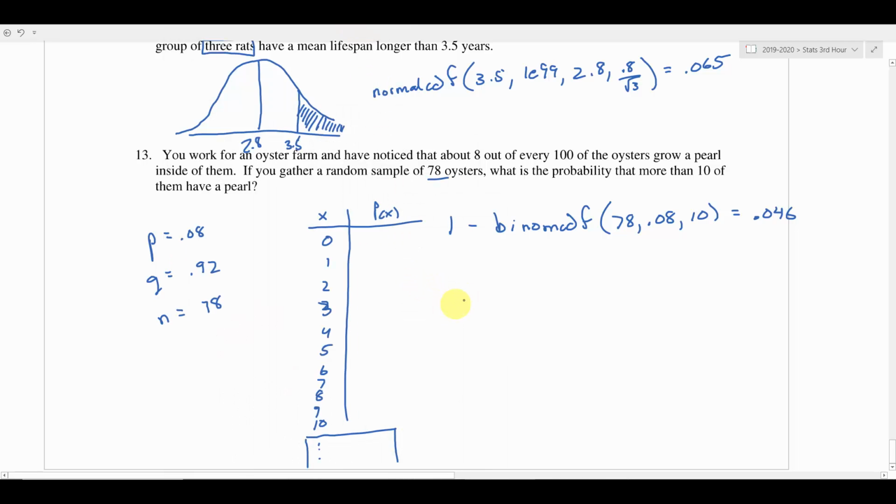So last thing here is I would just state your probability formula. So we're going to say the probability that we get strictly more than 10 pearls is going to be about 4%, so 4.6% here.